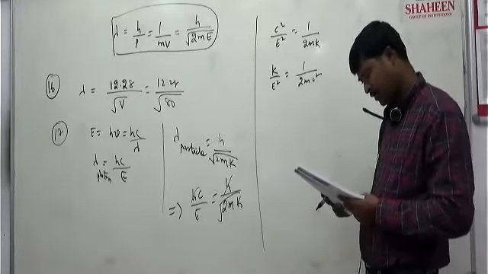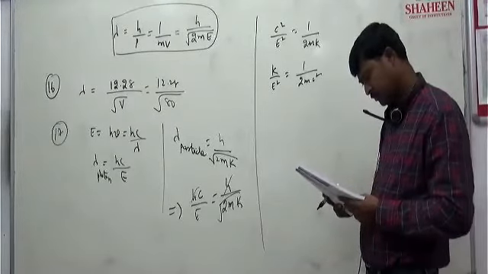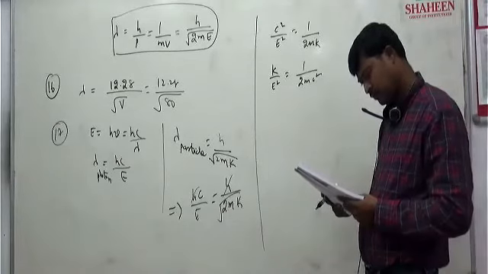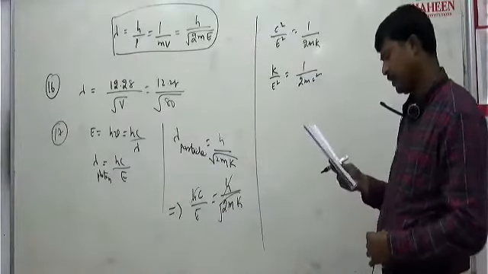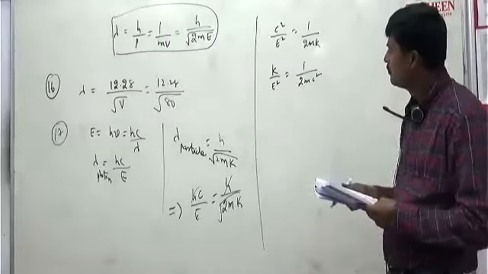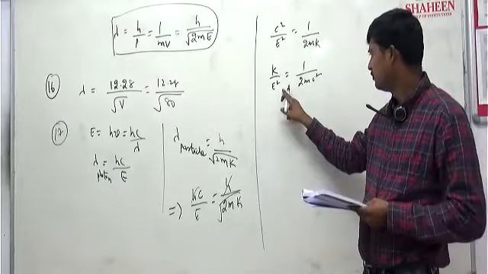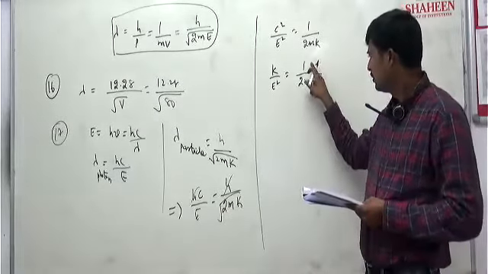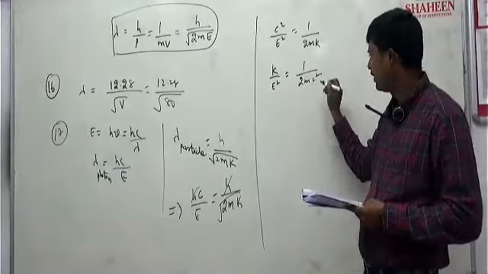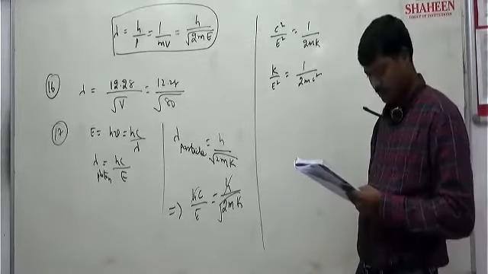The mass of the particle is not given. The ratio of kinetic energy of the particle to the energy of the photon: K by E we got. The energy of the photon is E only, so you can say 1 by 2mc square.